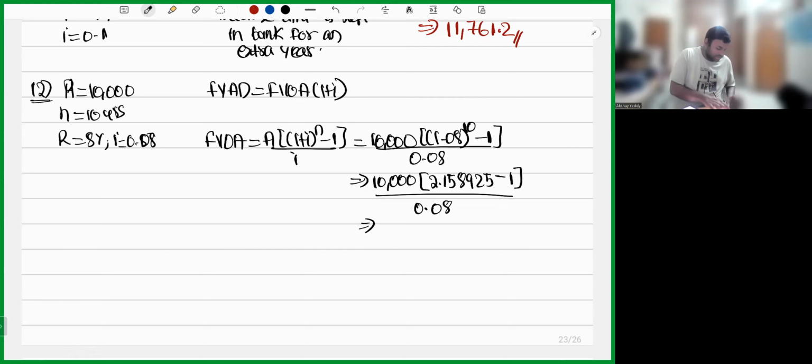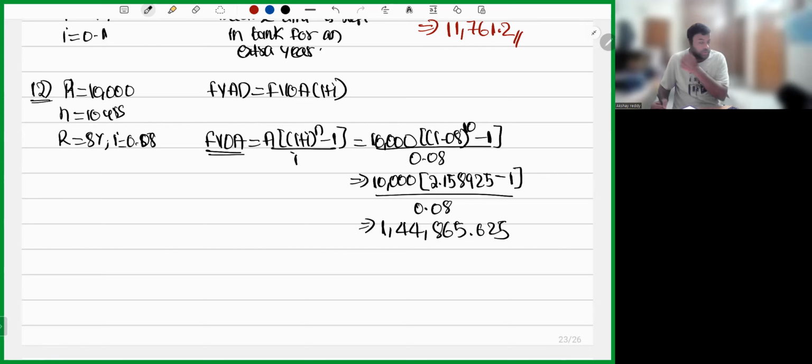Let me do all the calculations directly. 10,000 into 1.158925 whole divided by 0.08. So we'll get 1,44,865.625. This is the future value of ordinary annuity. I want the future value of annuity due.